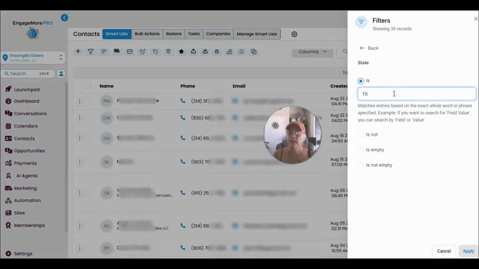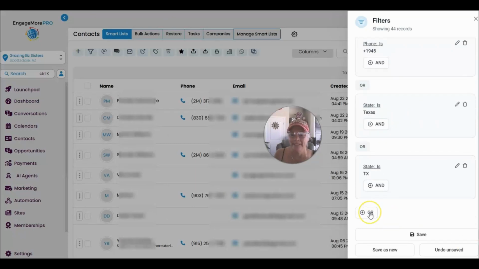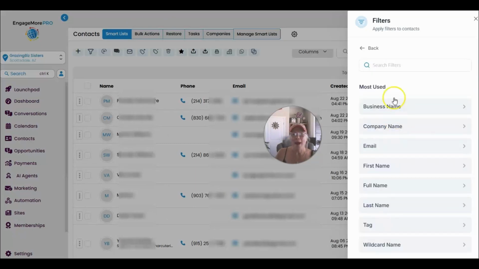The other thing, it matches entries based on exact whole word or phrase. So here's the other part. If it's capital TX, all capital text, TX, that's one thing I have found: if it's not identical, it may not find it. So you might want to add every version of Texas in here that you might have happen. Why not? What the heck?